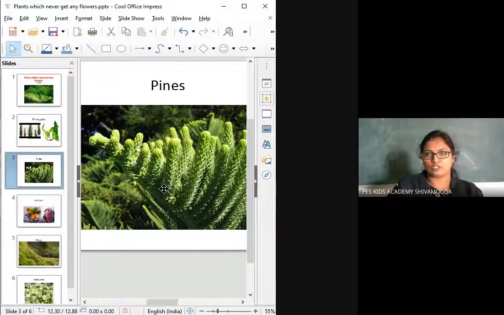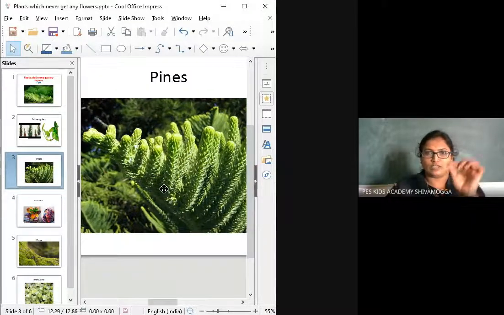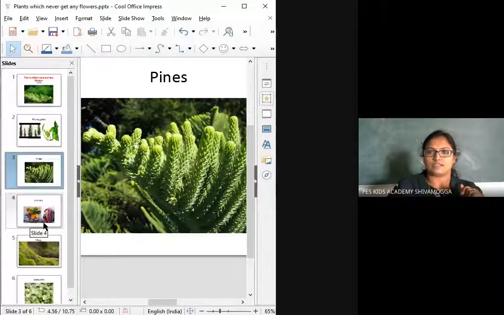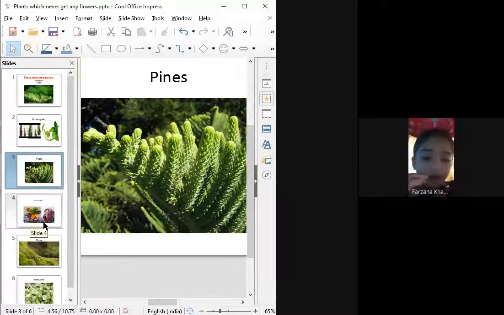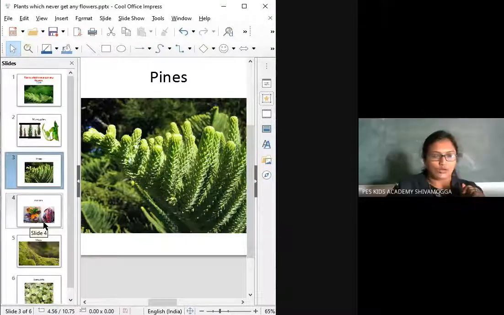P-I-N-E-S. You can zoom it in your screen. If you stretch your finger on the screen like this, you can zoom and you can see the spellings. Ma'am, only 4 lines are there. Okay, write down how much you want.